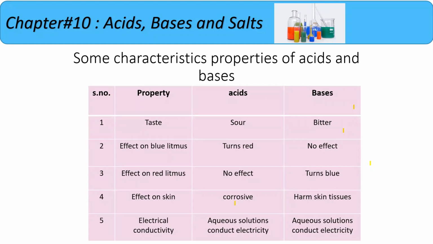while the bases have a bitter taste. And the effect of acids on blue litmus paper, we can see that it turns the blue litmus paper red, while the bases have no effect on the blue litmus paper. The red litmus paper will show no effect with acid, but it turns blue when we dip it into bases. Acids are corrosive to our skin, and bases also harm our skin tissues. Both of these aqueous solutions conduct electricity.